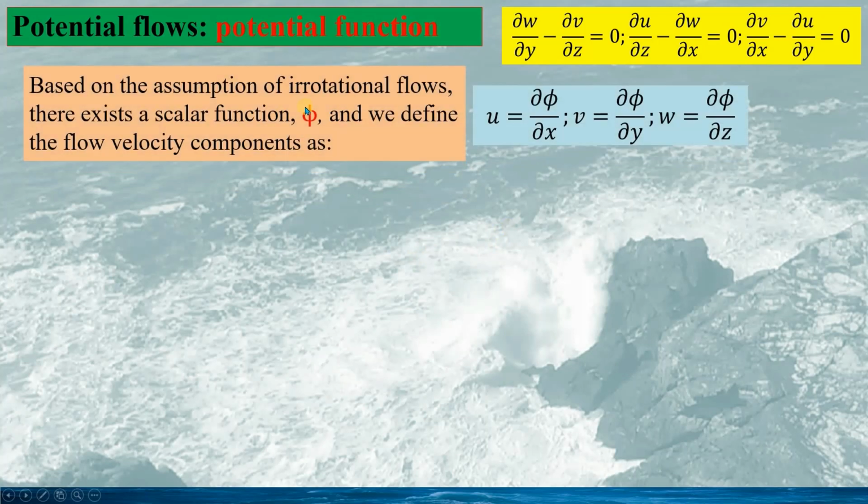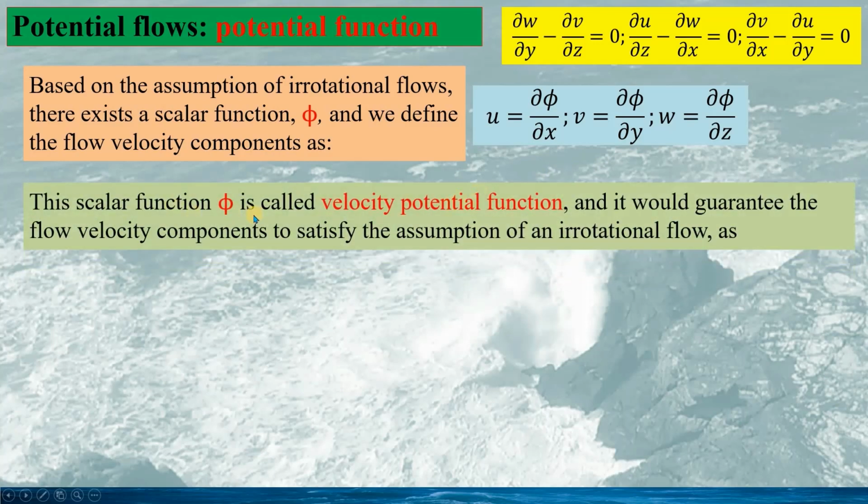From the assumption of irrotational flow, there exists a scalar function phi, and we define the flow velocity components as this. This scalar function is called the velocity potential function, and it guarantees the flow velocity components satisfy the assumption of irrotational flow.